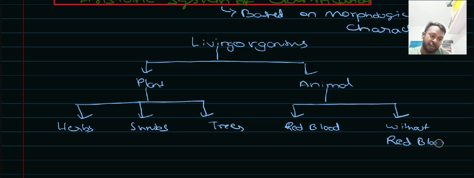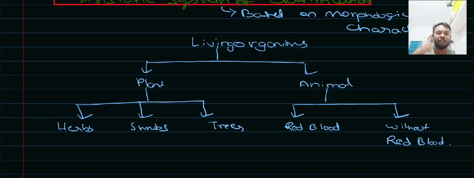So, based on the physical appearance only, he made an attempt to classify the organisms. In case of plants, he saw the height, and in case of animals, the color of their blood. He just made a simple attempt to classify the organisms. Somewhat a sense of scientific attempt was there in Aristotle's classification system.